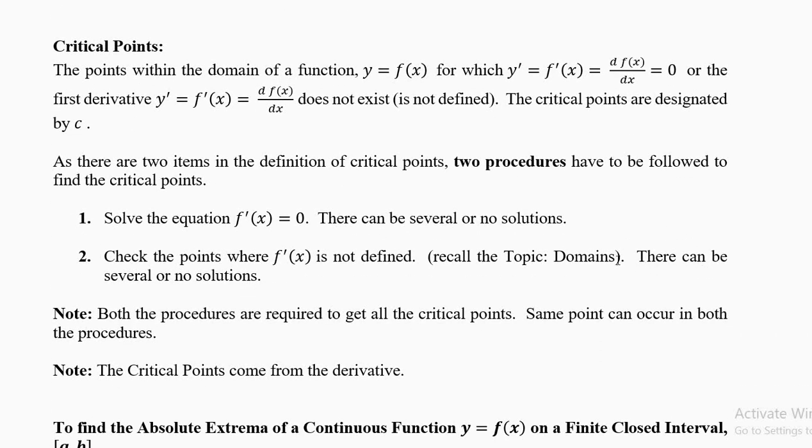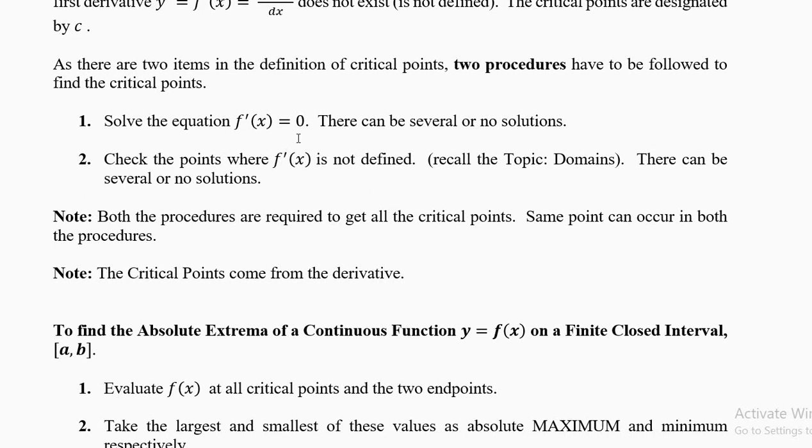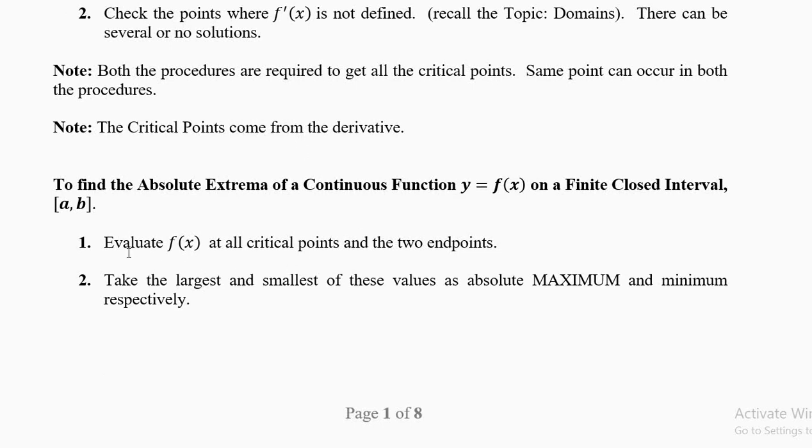Now please, first we have to find critical points. How do you get critical points? Let me repeat. Put f prime x equal to 0. Solve this equation. It can have one answer, two answers, three answers. Note all of them. Now check where f prime x is not defined. Remember your chapter on domains. That will help you. Once you have the critical points, you have to calculate the value of f of x. We are interested in the function, not in the derivative.